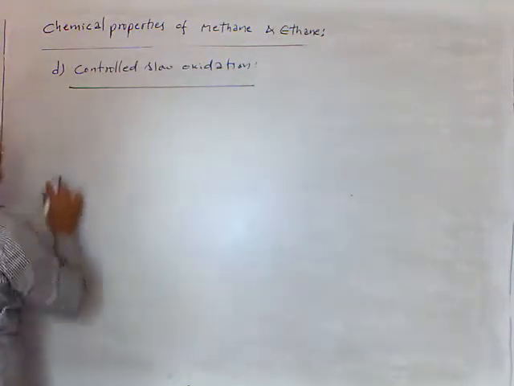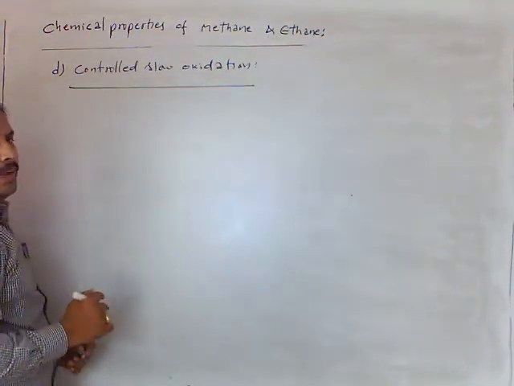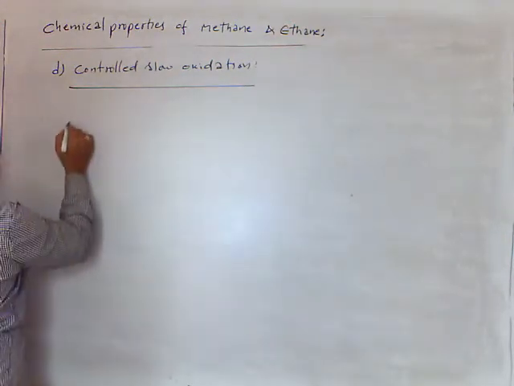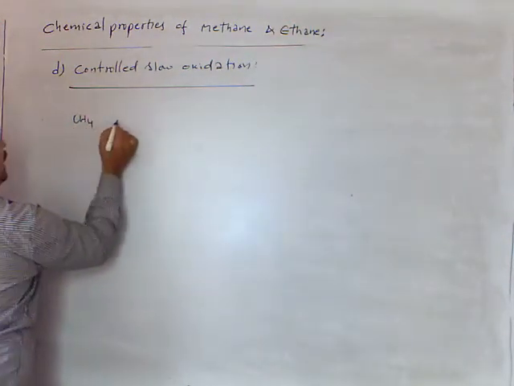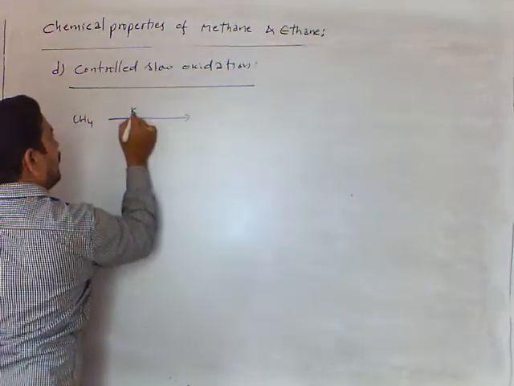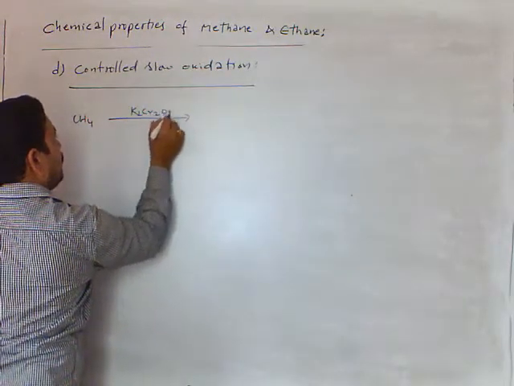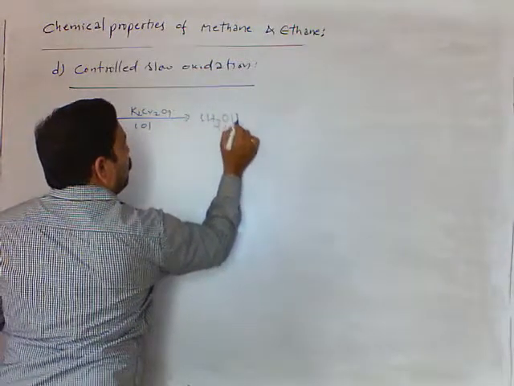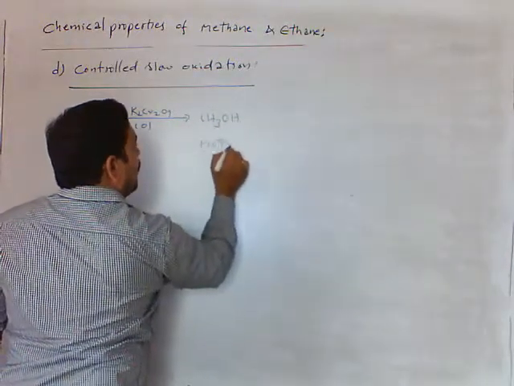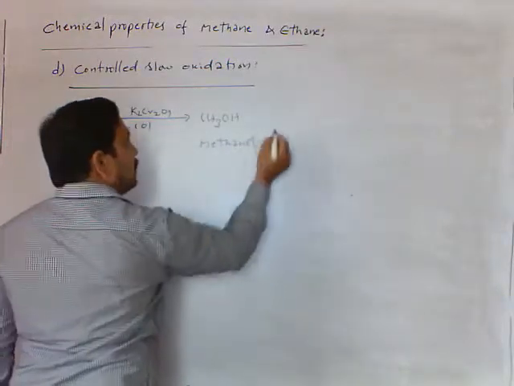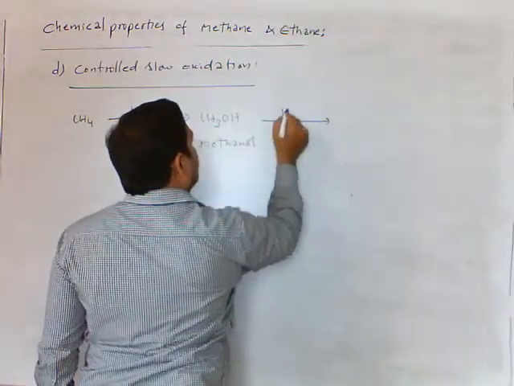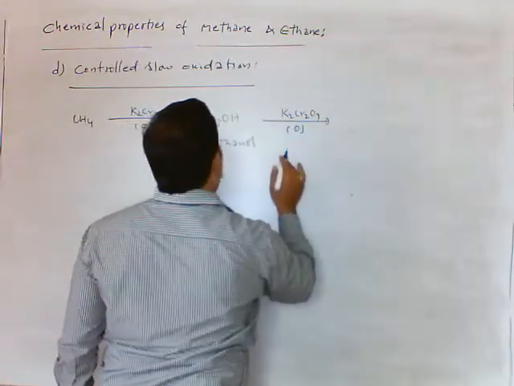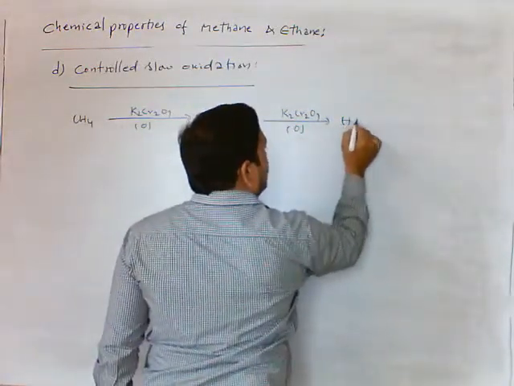In this we are using acidified potassium dichromate as the oxidizing agent. Now I am taking methane. With K2Cr2O7, it is an oxidation reaction. We get CH3OH. This we call methanol, and further oxidation with K2Cr2O7, we get HCHO.